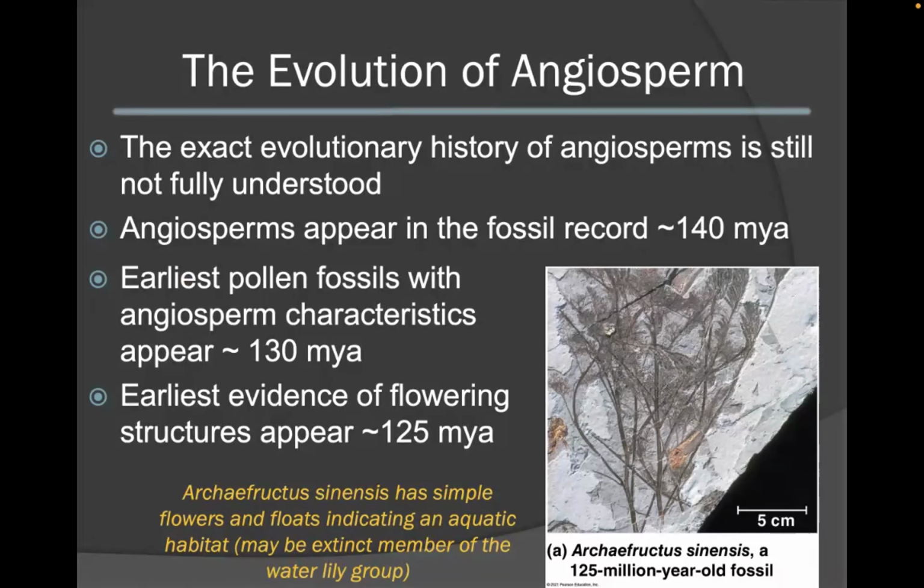The exact evolutionary history of flowering plants is still yet to be understood. We know that the first angiosperms begin to appear in the fossil record approximately 140 million years ago. The earliest pollen fossils are found within the fossil record approximately 130 million years ago, and the earliest evidence of flowering plants appears approximately 125 million years ago.